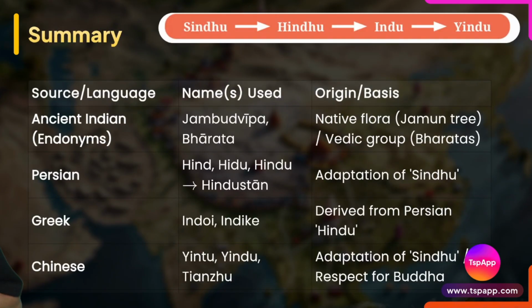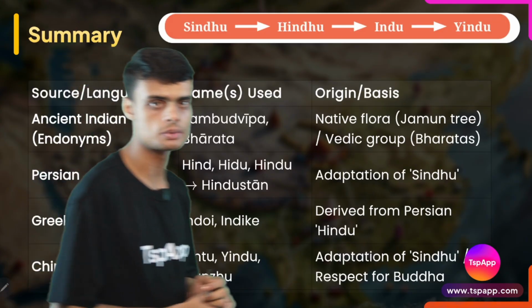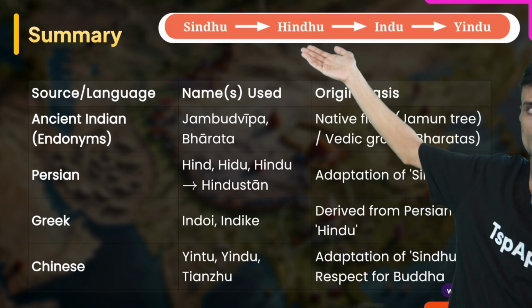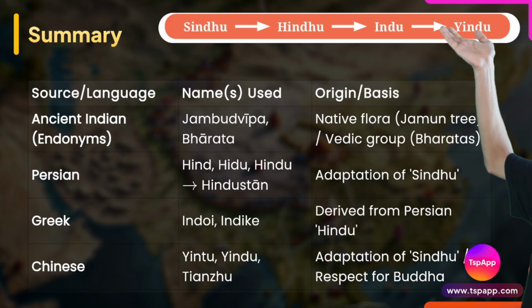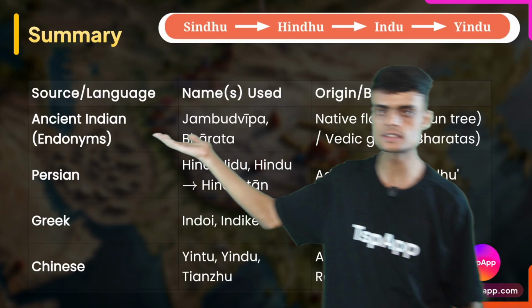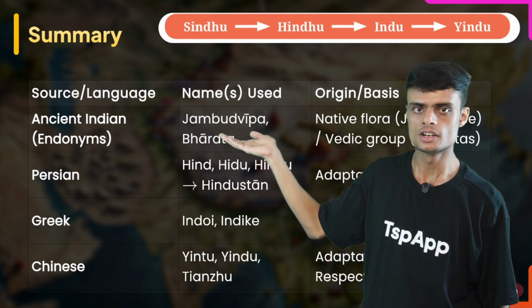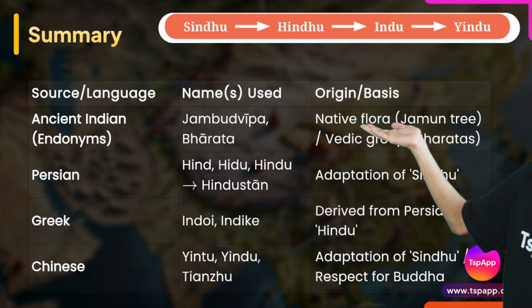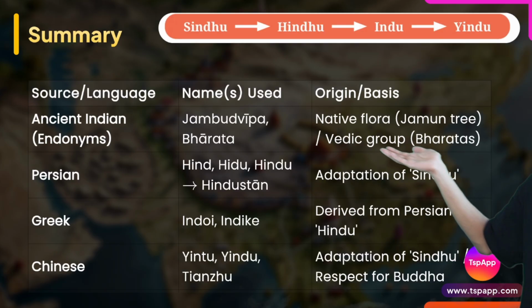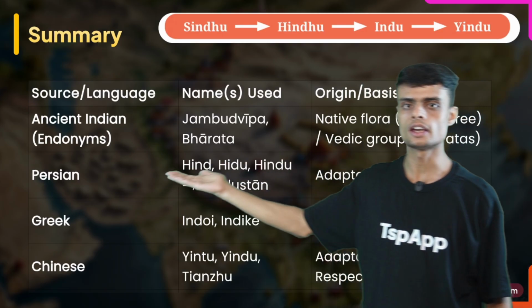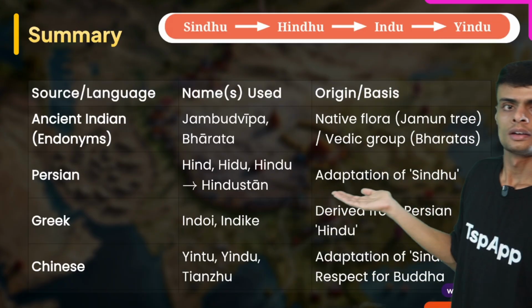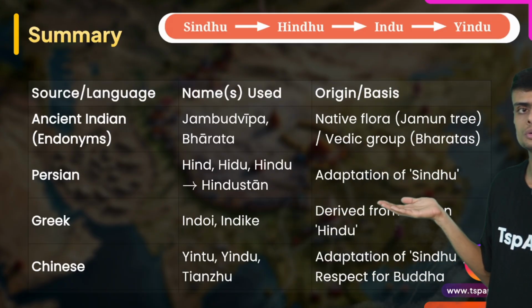With this, we have completed all the names. Here we have the summary of this chapter. First, we saw the name Sindhu. From Sindhu, we got Hindu, Hindu to Indu, and Indu to the Chinese term Yintu. Ancient India called India as Jambudvip or Bharat. Jambudvip because of the native flora, jamun trees, and Bharat because of the Vedic group Bharatas. Then Persians called India as Hind, Hindu, or later on Hindustan. It is an adaptation from the term Sindhu.